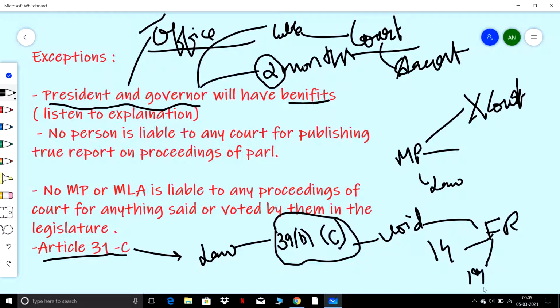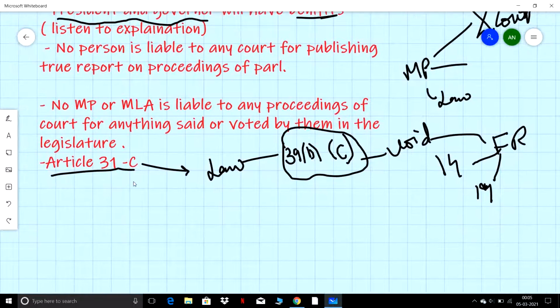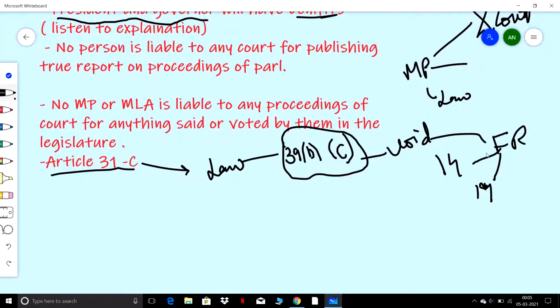That is, if a law passed by the government or the state infringes Article 14 and 19, it can't be declared void if it is giving effect to Article 39 Clause B and Clause C.